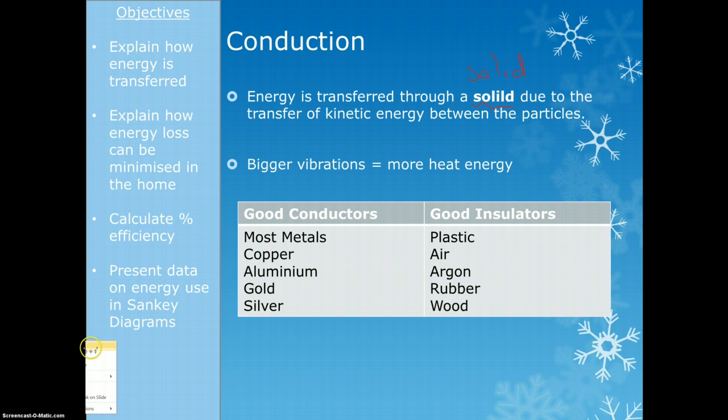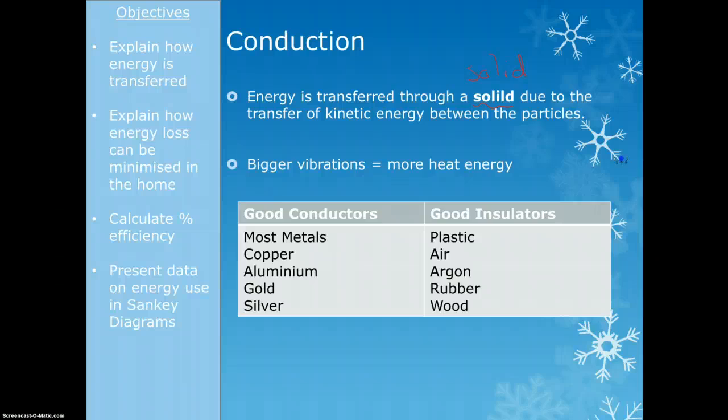So that is conduction. Little note, bigger vibrations just means more heat energy. So the more something vibrates, the hotter it is. And when we talk about conduction, we have things that are good conductors and things that are bad conductors, and bad conductors we call insulators. So good conductors are most metals, and some specific examples are copper, aluminium, gold, silver. General rule, metal, good. Insulators, plastic, air, argon, rubber, wood, all these things are very bad at conducting energy through them. Most gases are particularly bad at conducting energy because their particles are really far apart, so it's quite hard for them to pass energy on.